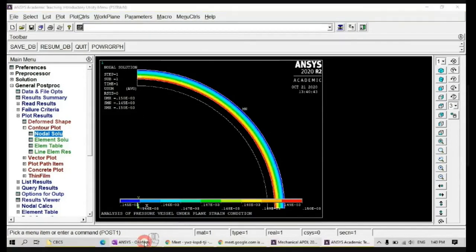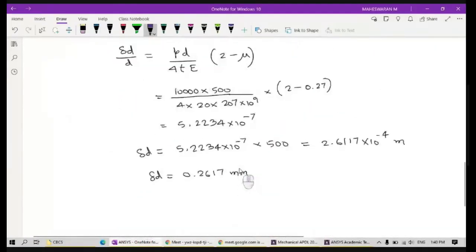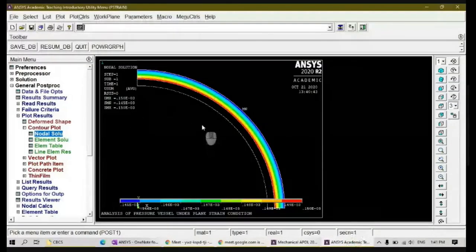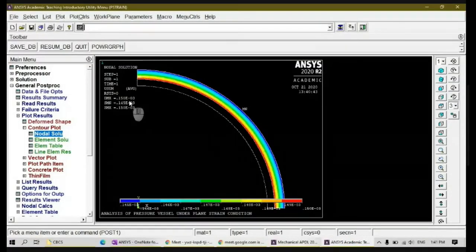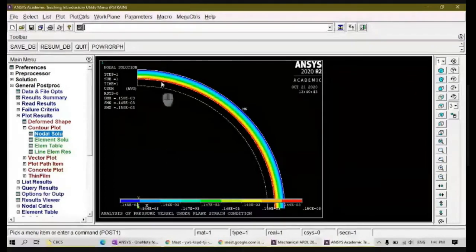When we calculated it, we got about 0.26 into 10 power minus 3, and here we get 0.15. So anyway, it is an approximation. I can't get anything more accurate. So this is my plot.